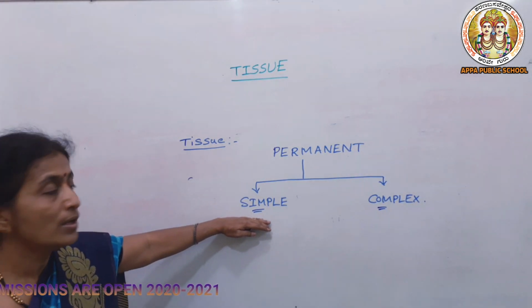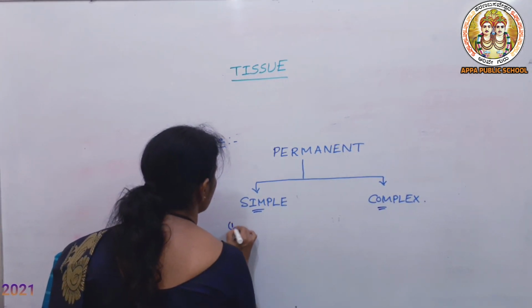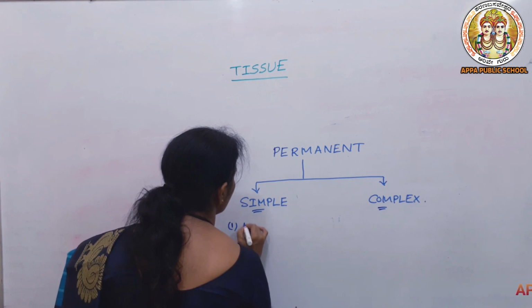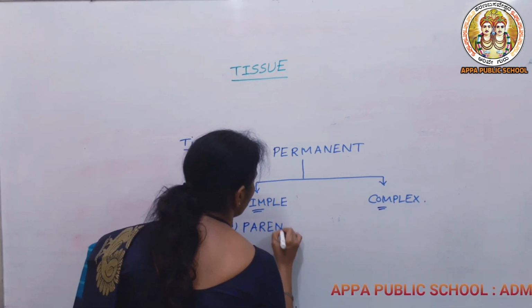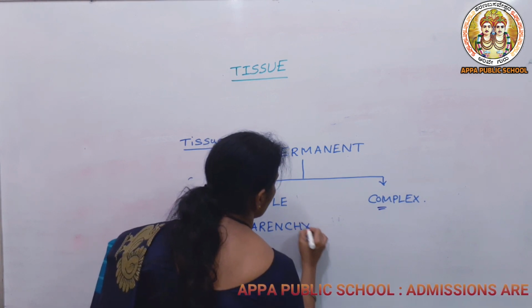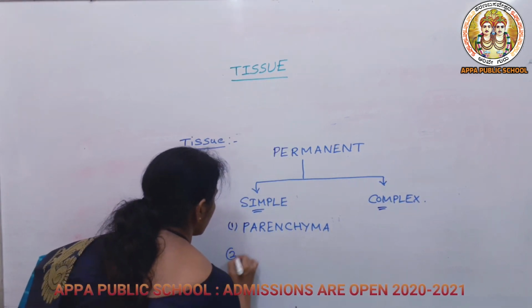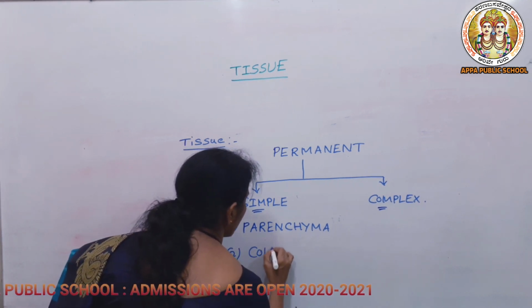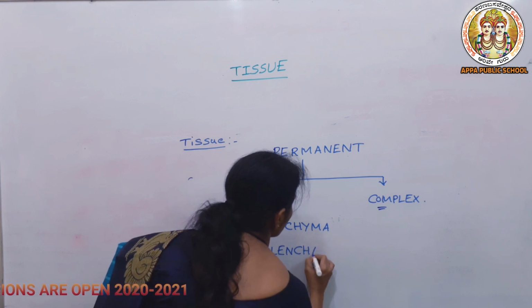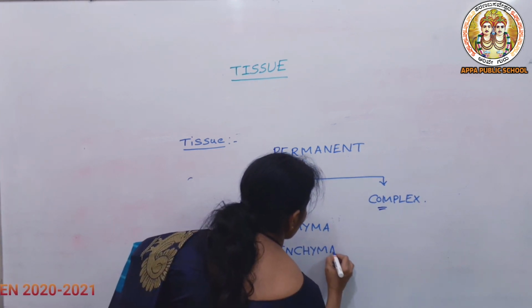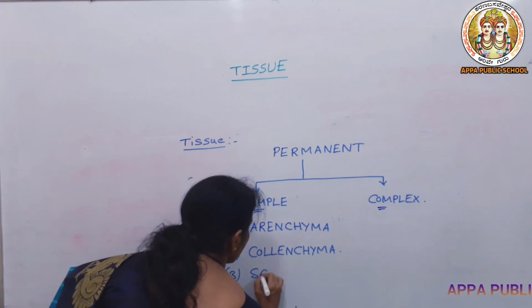So let us know how the simple permanent tissue is further divided. It is divided into parenchyma, then collenchyma, and sclerenchyma. So the third one is sclerenchyma.